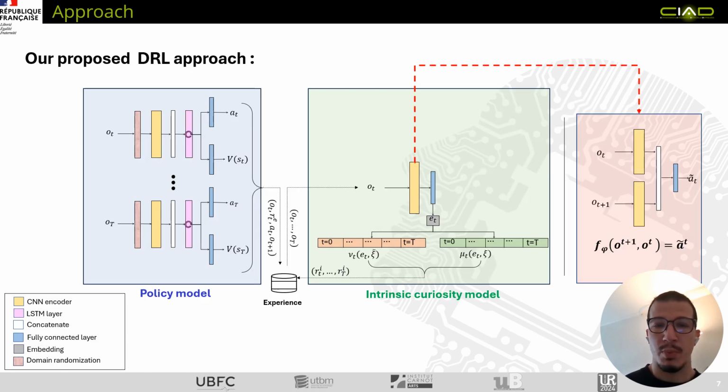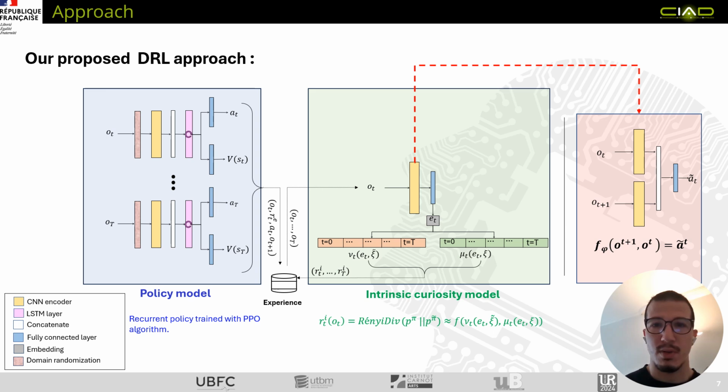So in our proposed DRL approach, the policy model, we consider it to be a recurrent policy trained with PPO algorithm. Initially, we apply visual domain randomization on input images to enable zero-shot transfer to the real world. Then the randomized images are passed through a CNN encoder to generate features, which are then passed through an LSTM layer to tackle the issue of partial observability. And finally, the policy outputs control velocities and an estimate for the value function.